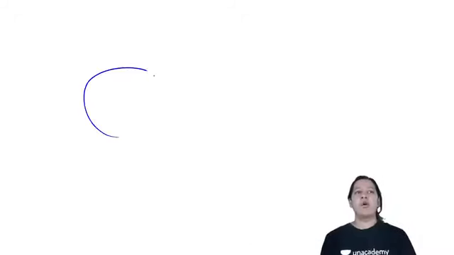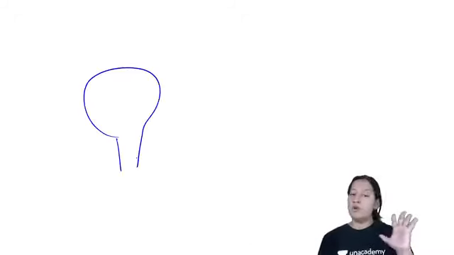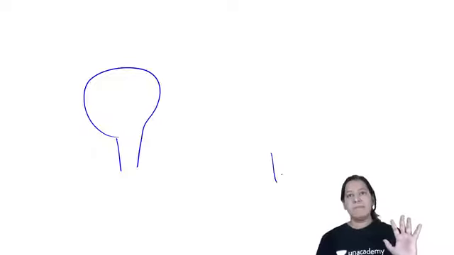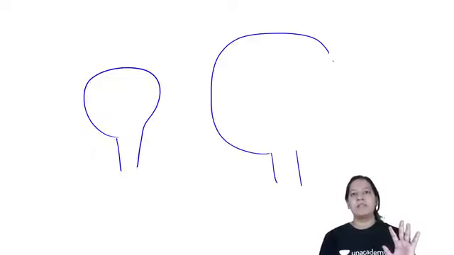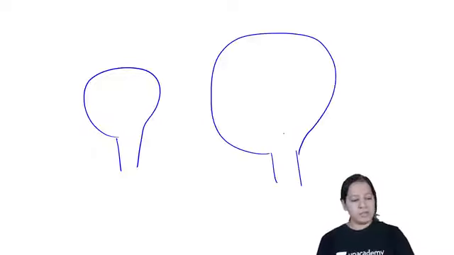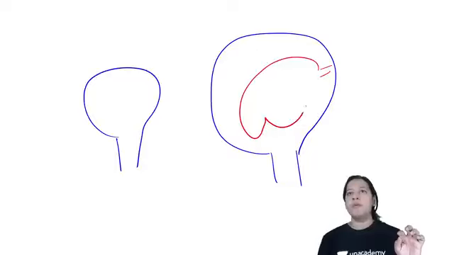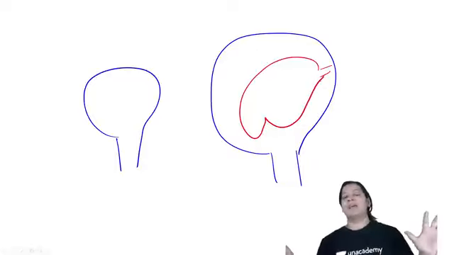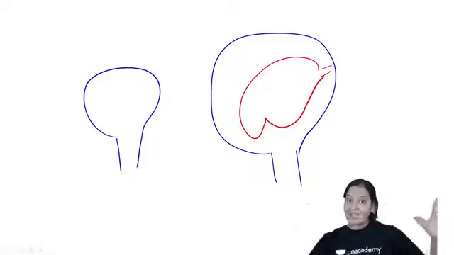So see, this is a normal uterus. This is the size of a normal non-pregnant uterus. When the female gets pregnant, this is the size of the uterus. This is because the uterus has to accommodate the fetus now, so it has to increase in size. So how is the size increased? How is the size of the uterus increased?